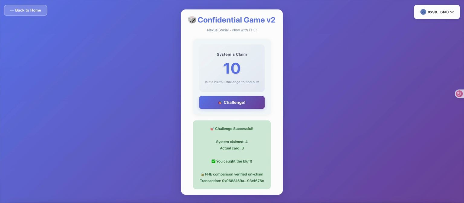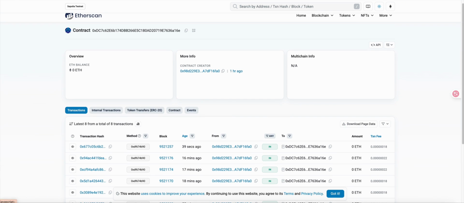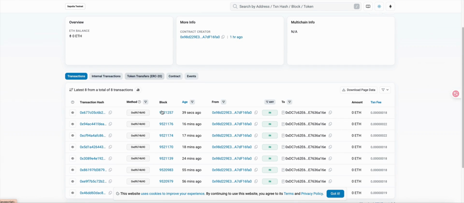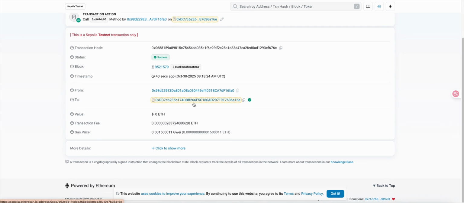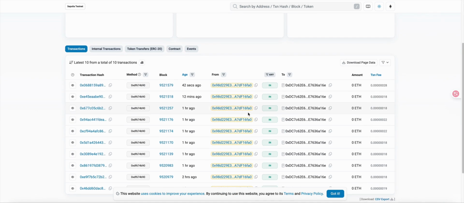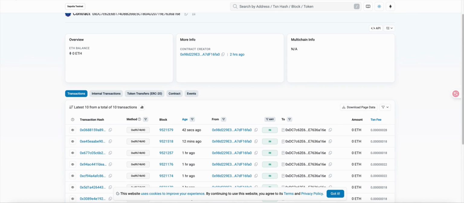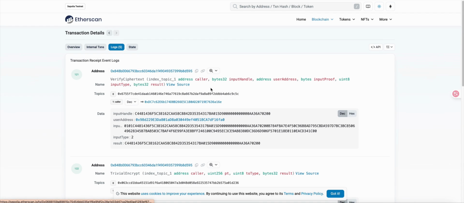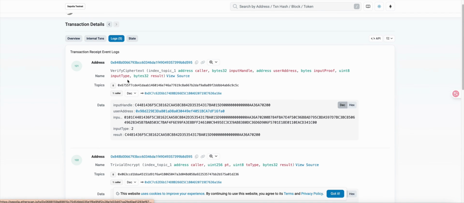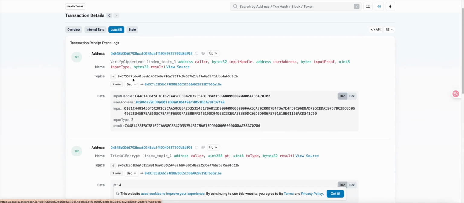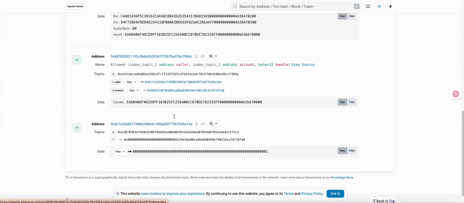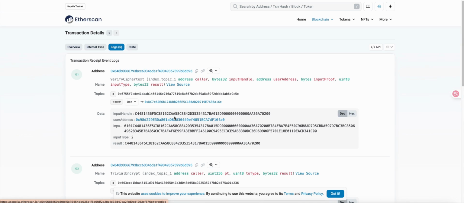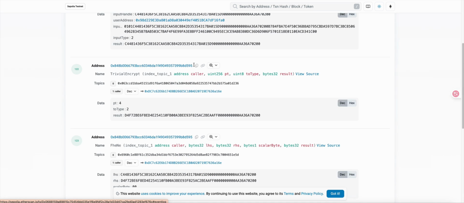Now let's take a look at the contract on the blockchain. This is the most recent contract transaction. As you can see here, some logs from this contract are shown here, and they already include the corresponding FHE code, as well as the logic for encryption and decryption. So that's the overall introduction to the Nexus Social product. Thank you very much for your attention.